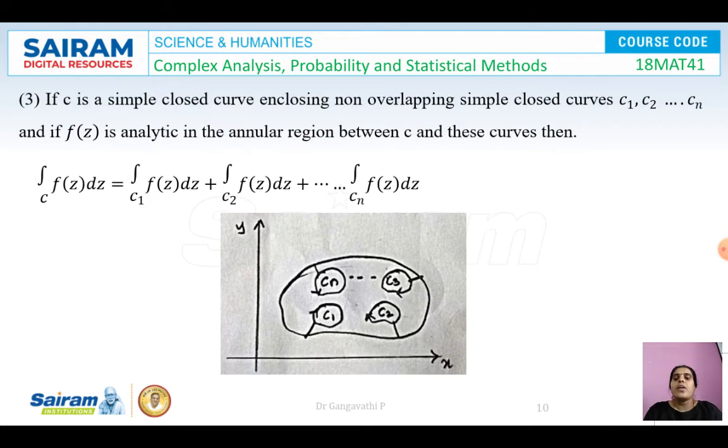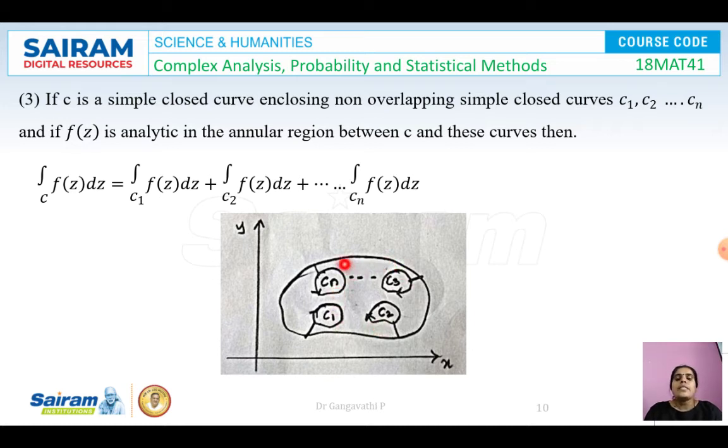And the third consequence is: if C is a simple closed curve enclosing non-overlapping simple closed curves C1, C2 and so on up to Cn, and if f(z) is analytic in the annular region between C and these curves, then the integral over C of f(z) dz is equal to the sum of the integrals over C1, C2, C3 and so on up to Cn. So imagine this is your entire closed curve C, and this entire closed curve C is having small parts like C1, C2 and so on up to Cn.